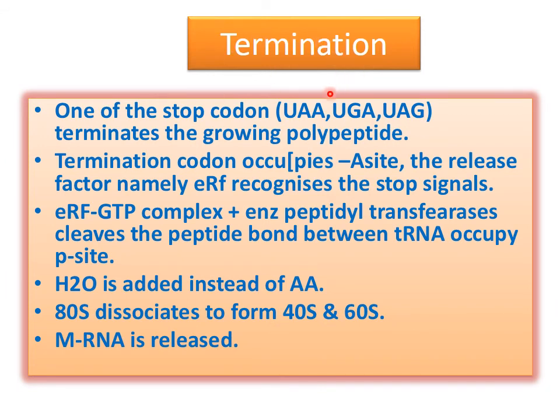Now comes the termination in eukaryotes. In eukaryotes also the termination is the same, with one of the stop codons, that is UAA, UGA and UAG.